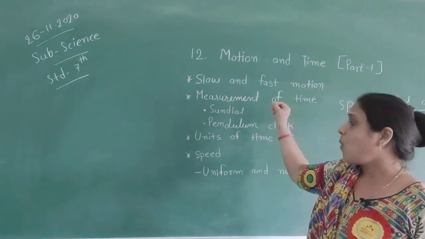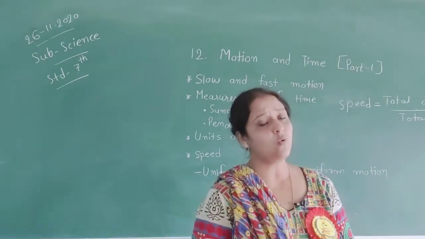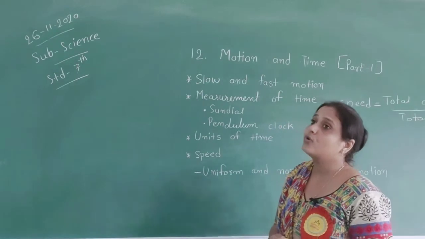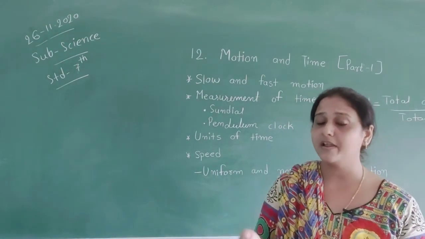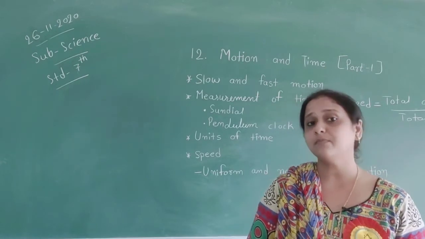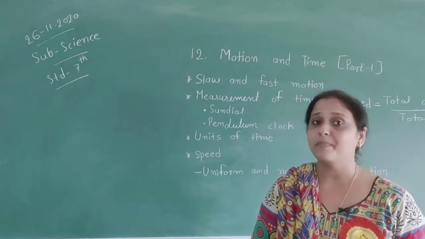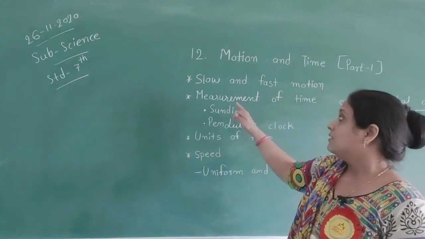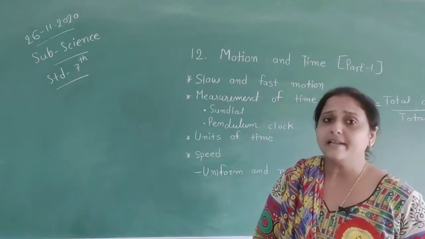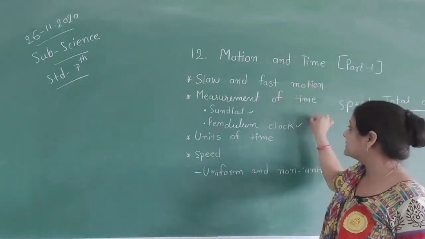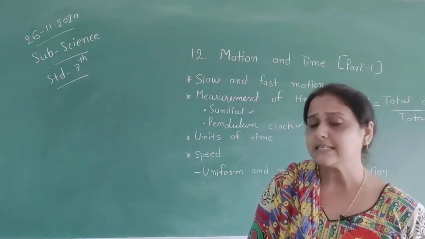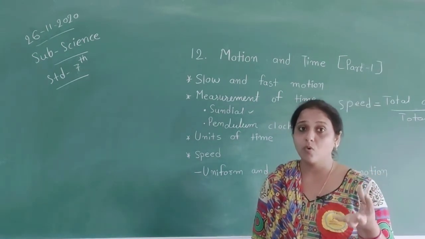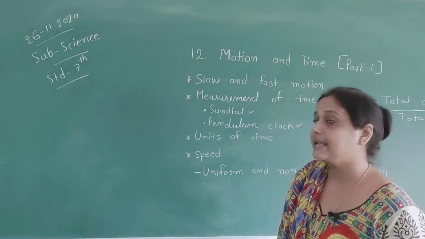Okay students, all things which live on earth, they all do movement, they all do motion. In motion, they do not have the same speed. For example, when vehicles go on the road, they do not have the same speed. All vehicles have different speeds according to the space they find. In measurement of time, in earlier days, people used natural things to measure time. Compared to that, in our present time, we have better clocks for getting time.